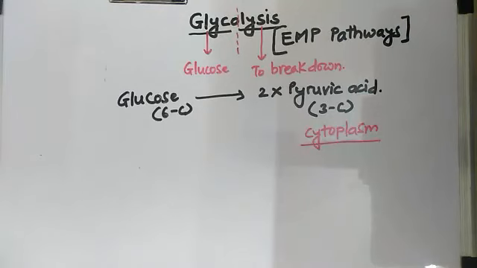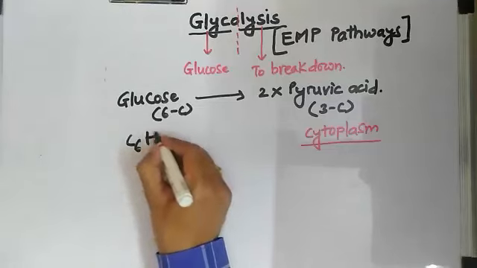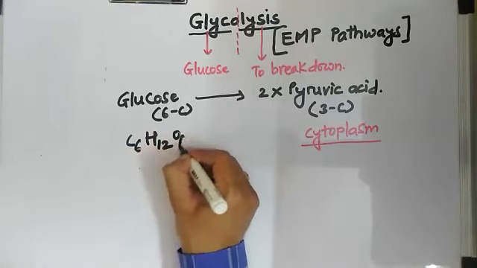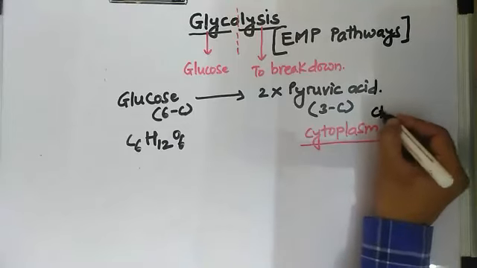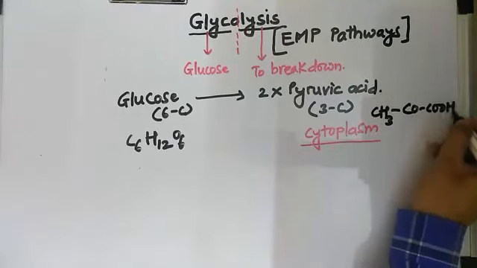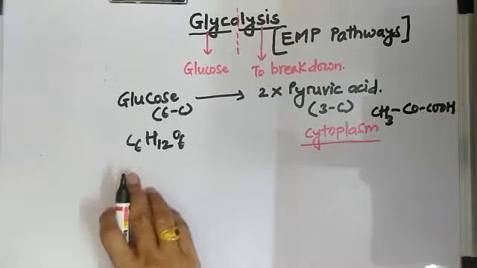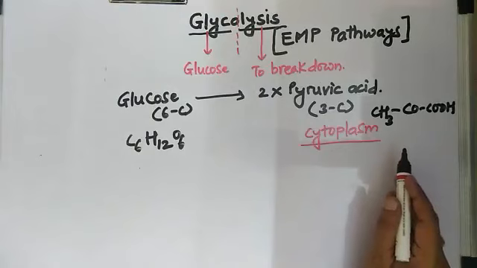As we know, glucose is a 6-carbon compound with the formula C6H12O6. And what about the structure of pyruvic acid? It is CH3COCOOH. So this 6-carbon compound glucose is converted into the 3-carbon compound pyruvic acid.